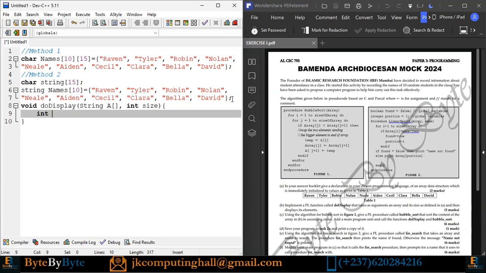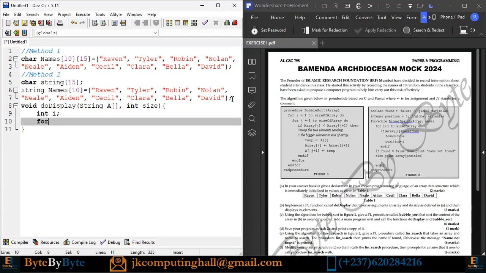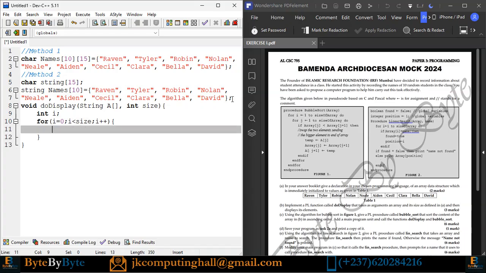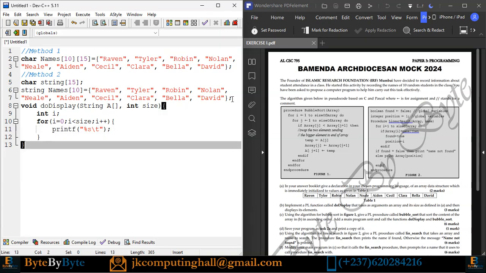Now what do we have? For an array, we need a counter. So for i equals 0; i less than size; i increment. What do we have? printf with %s and \t, so the names should be well spaced. So that is what we have for the subroutine. I think with this we can proceed.